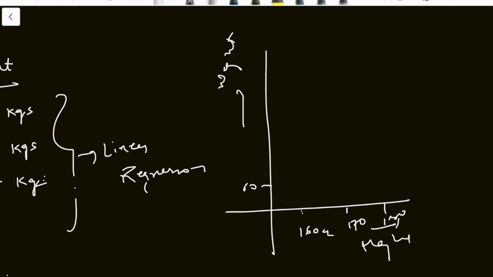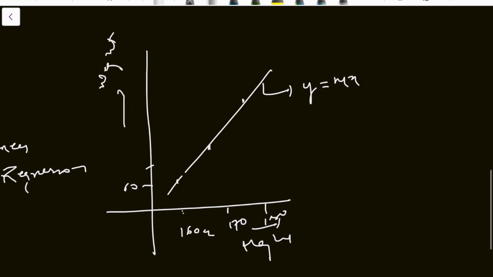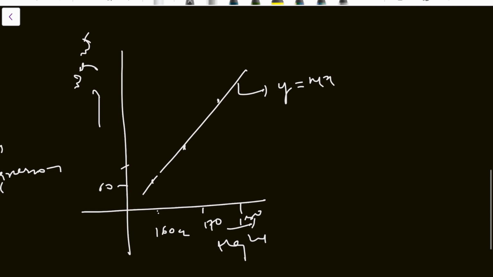The model is like this. Our AI will draw a line like this. This is y equals mx plus c. Here, what is y? Weight. What is x? Height.